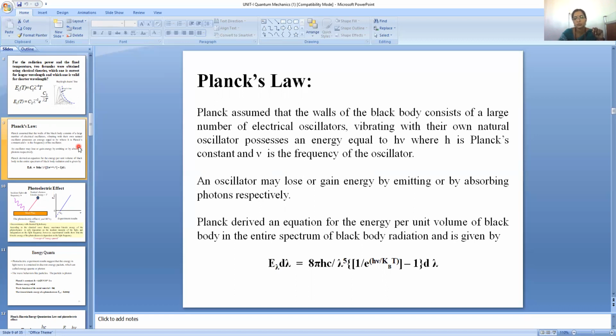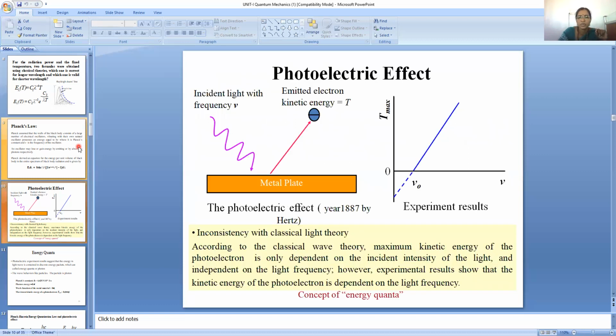Planck derived an equation for the energy per unit volume of a black body in the entire spectrum of black body radiation, given by E lambda d lambda equals 8 pi hc by lambda power 5 into 1 by e power h nu by kBT minus 1 d lambda. So by applying Planck's postulates, we could derive this equation for the emitted radiation, which followed the experimental curve well throughout the wavelength region.